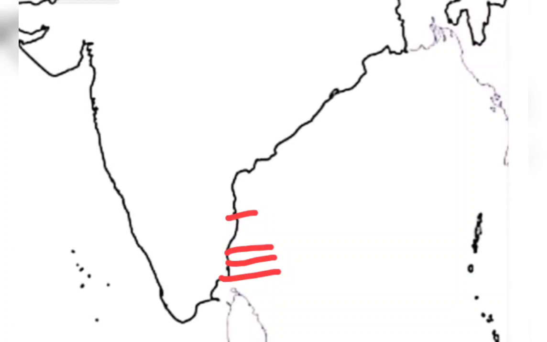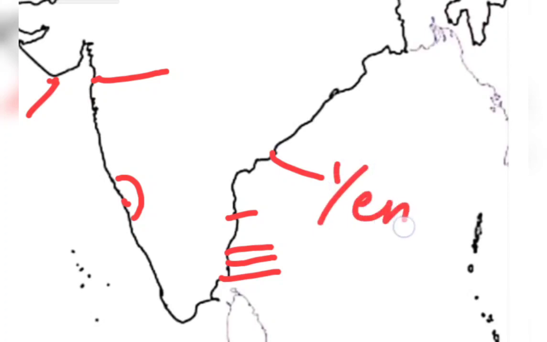Okay, yes. Then this area everybody knows, Goa. Yes, so this area Diu. Then this area Daman. This is Diu. Okay, then this area Yanam.